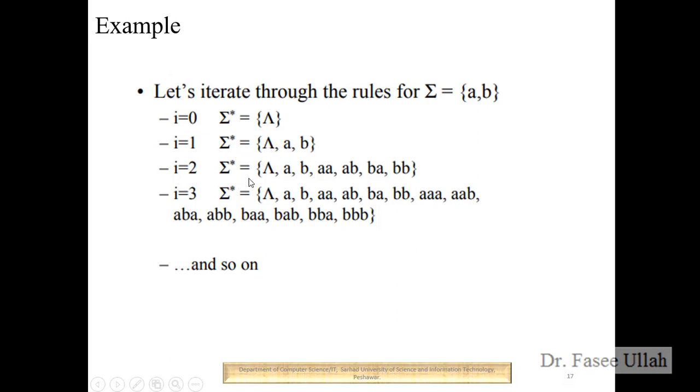If we have i is equal to 2, you have to place the same alphabet over here, and we have a and b, so we should simply repeat: aa, bb, ab and ba. Here we do not have a specific rule.